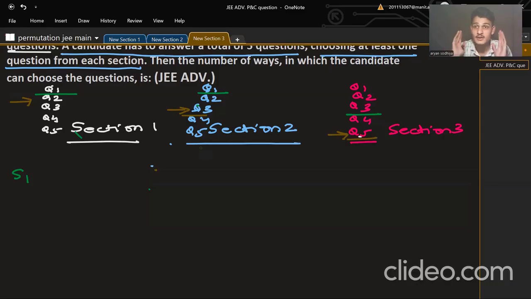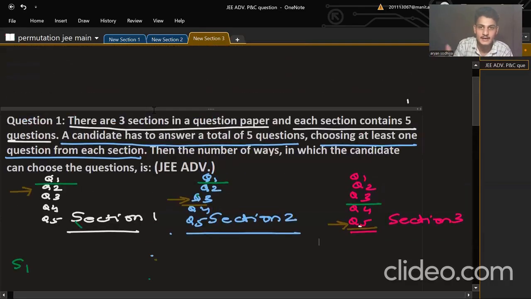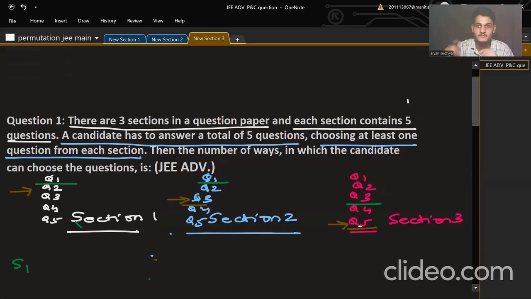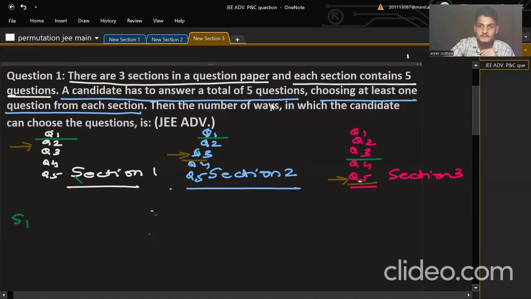We need to find the total possibilities of choosing 5 questions. 3 questions is not there. We will see ahead that a total of 5 questions need to be selected, choosing at least one question from each section. That is the minimum requirement, that one question should be selected from each section.